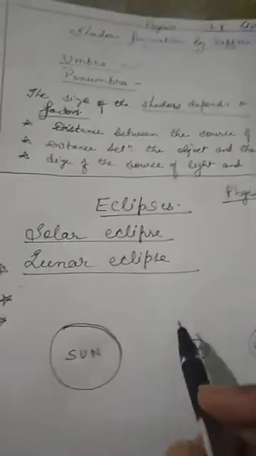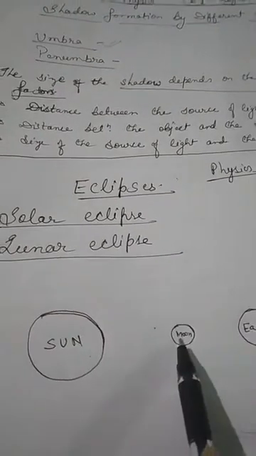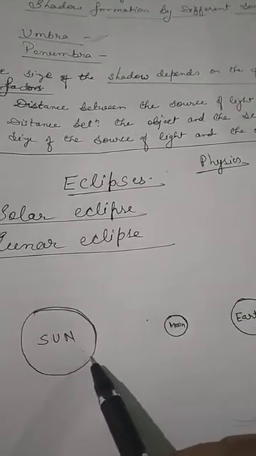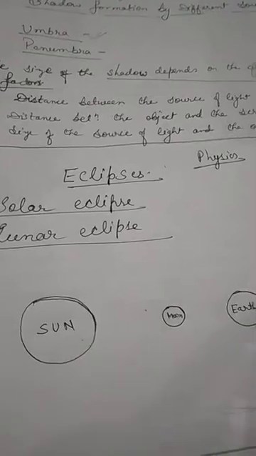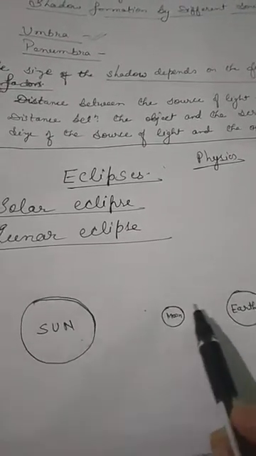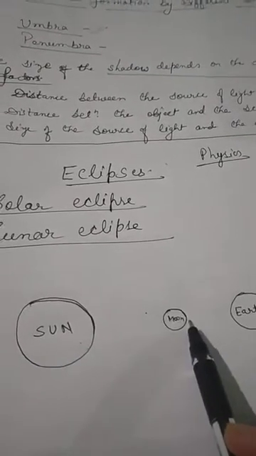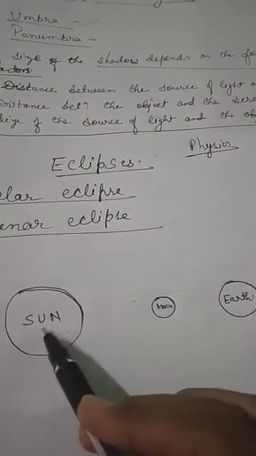So what is a solar eclipse? When the moon casts its shadow on the earth, a solar eclipse occurs. When the earth casts its shadow on the moon, a lunar eclipse occurs. In the case of a lunar eclipse, the earth will come between the moon and the sun.